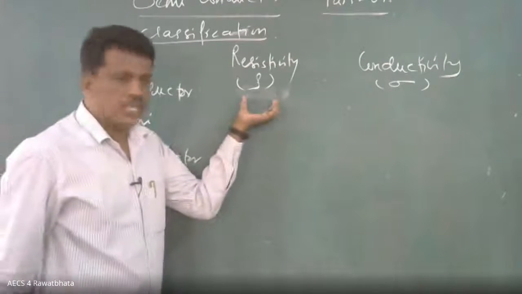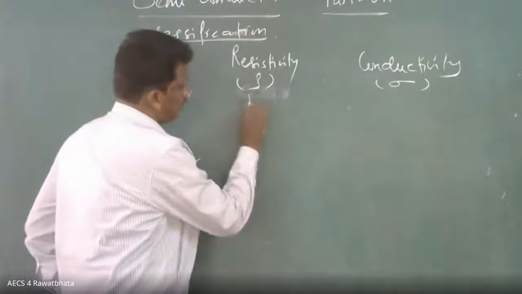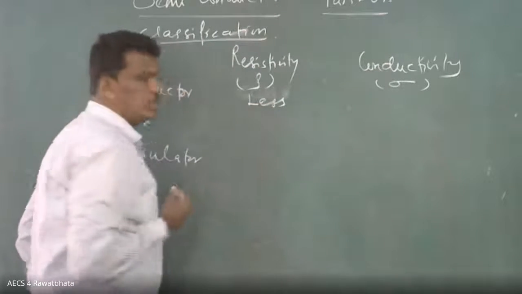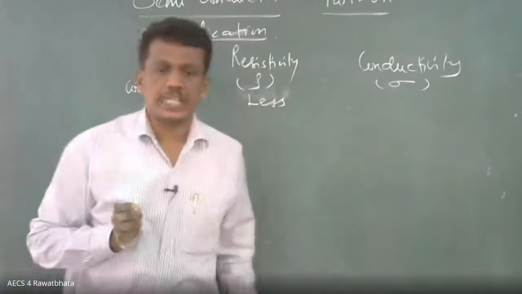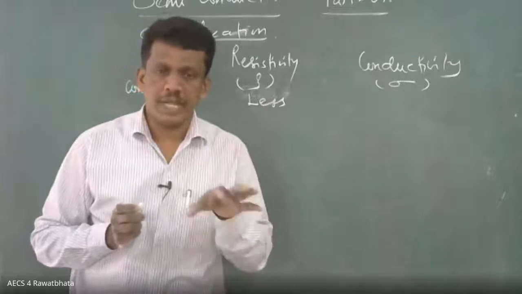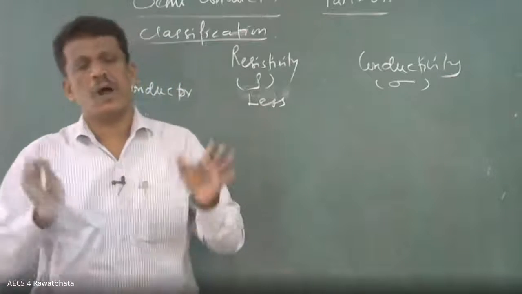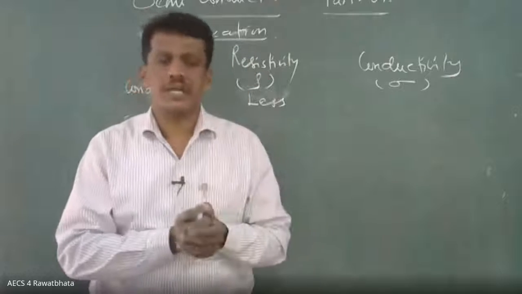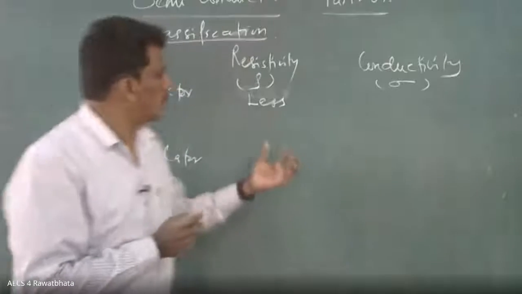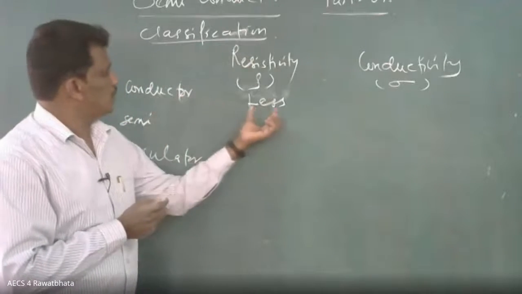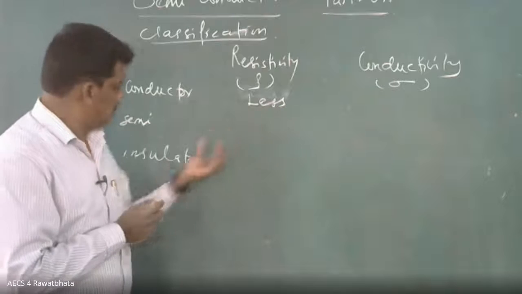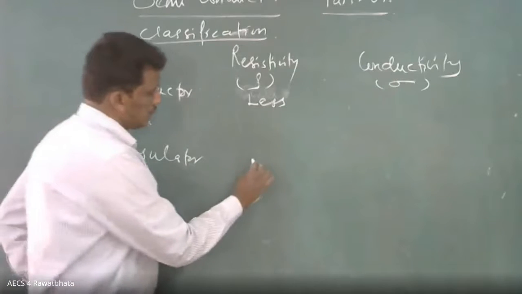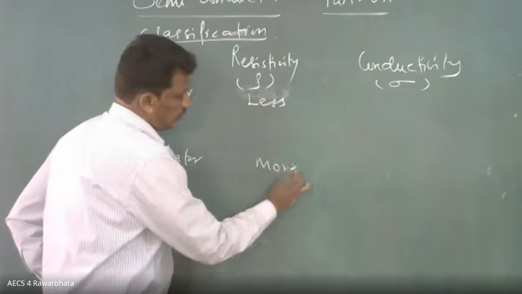Here, I'm not writing the values; you can take the values from the textbook. From the examination point of view, or for understanding purposes, the values are not required. So I am writing: for a conductor, the resistivity is less. For an insulator, it is more.